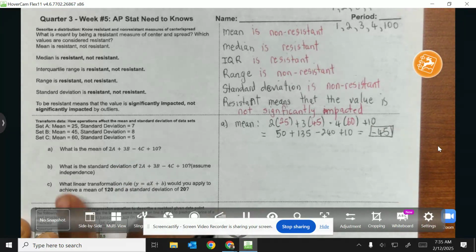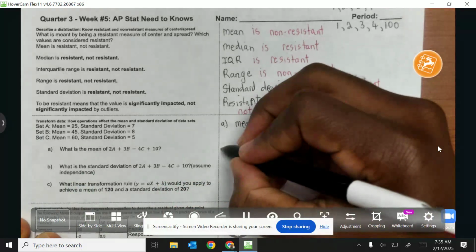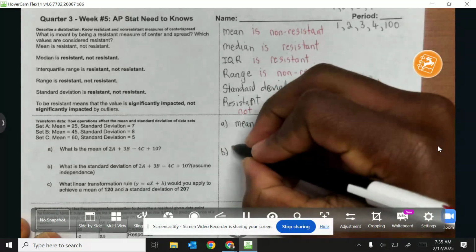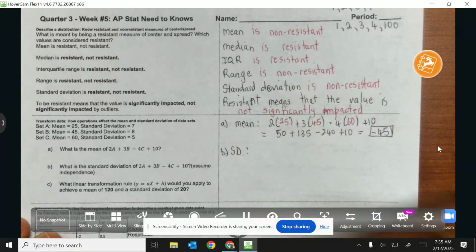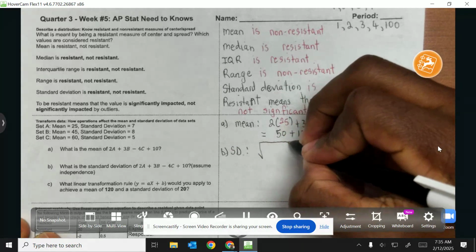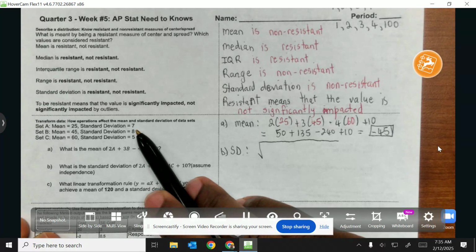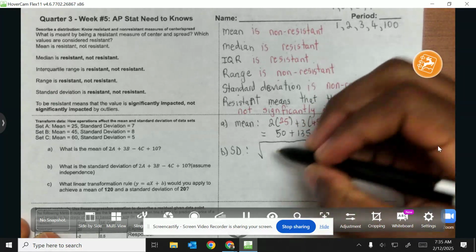So now we need to try to find what's the standard deviation of the same scenario, assuming independence. All right. So when we're calculating the standard deviation, guys, we're basically going to calculate the square root of variance. Variance is what we're going to apply based on our scenario. We're going to multiply the 2 by the standard deviation for each set and then square it. Okay, so that's how you calculate variance.